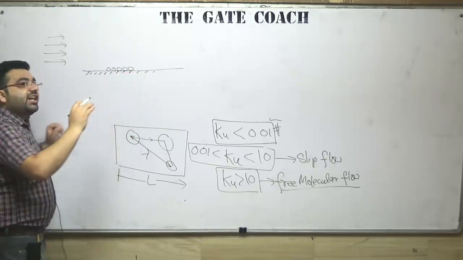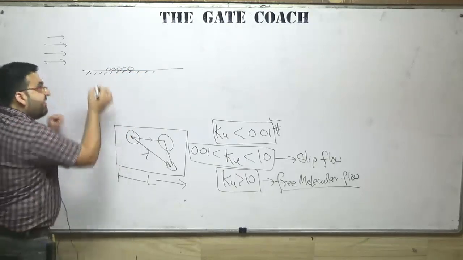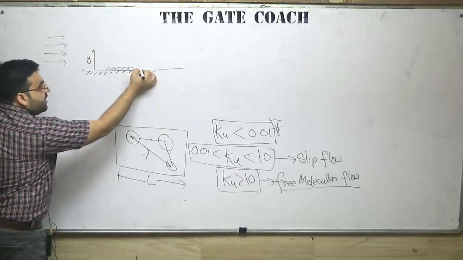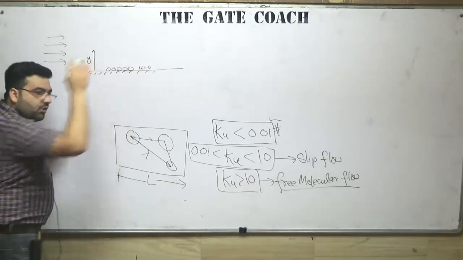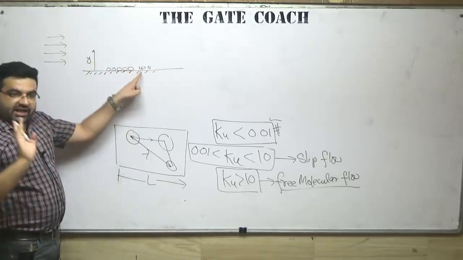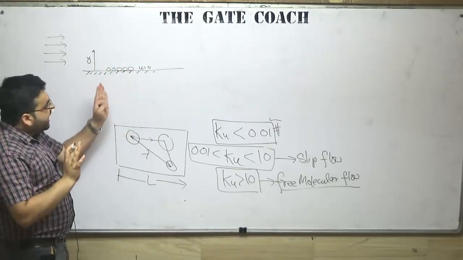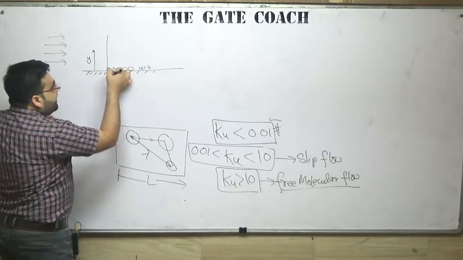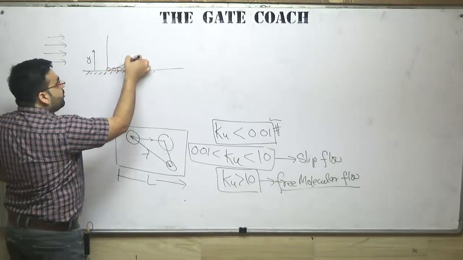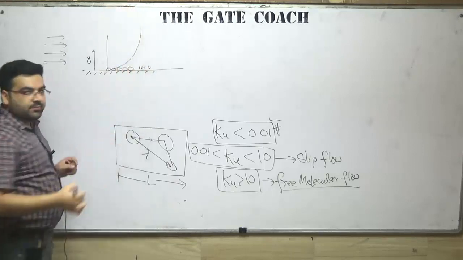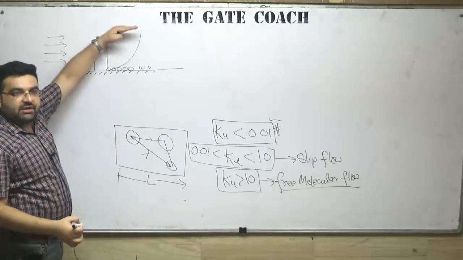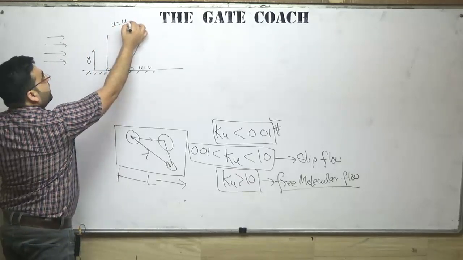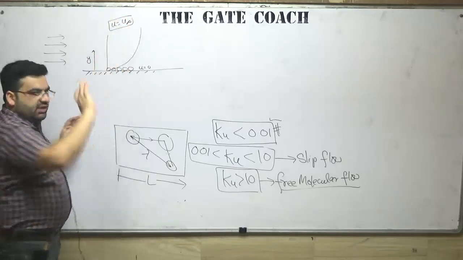If I am considering it to be a continuum, and I move in the y direction, here the particle velocity is 0, but as I move in the y direction the particle velocity slowly increases. After some distance, after the boundary layer, it becomes equal to the stream velocity, u equal to u infinity.